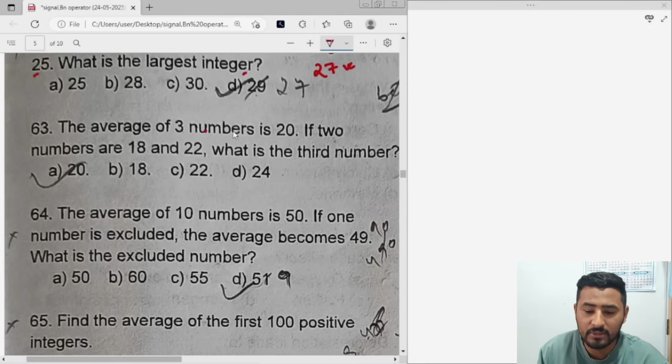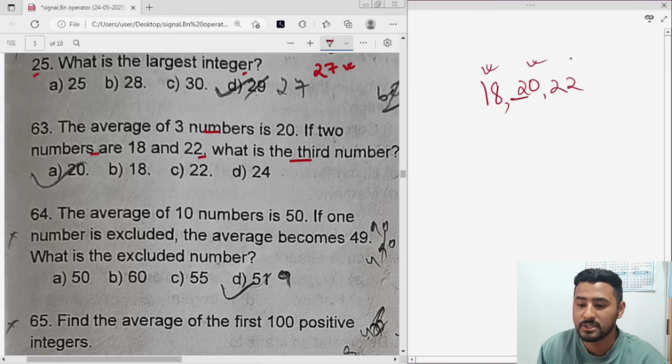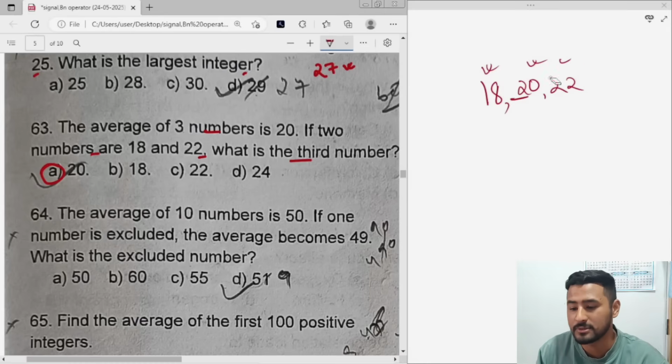Question number 63. The average of 3 numbers is 20. If two numbers are 18 and 22, what is the third number? In the same way, if 18 and 22 are there, which one will be the middle number? Obviously 20. You can see these are also even consecutive numbers. So 20 will be the correct answer. You can do some other method also, but we will not do that.